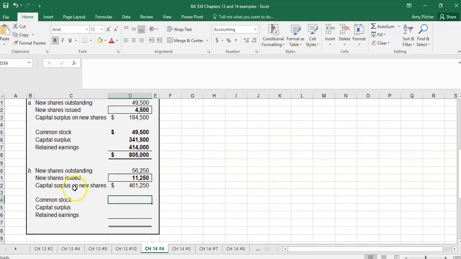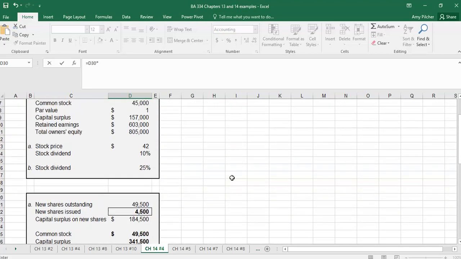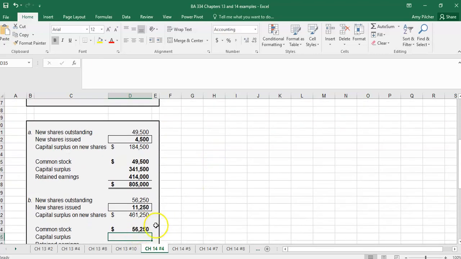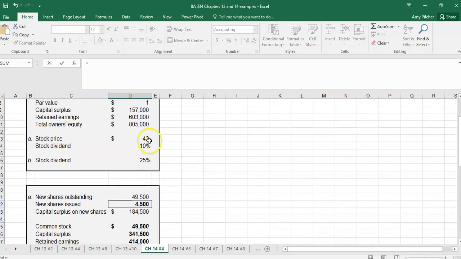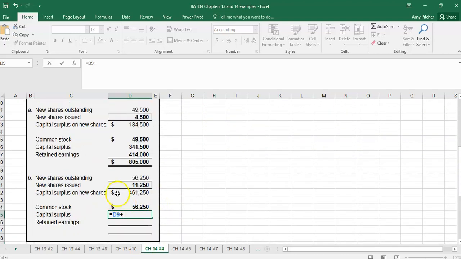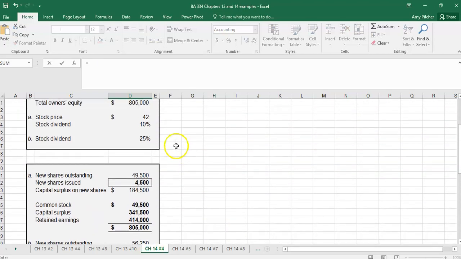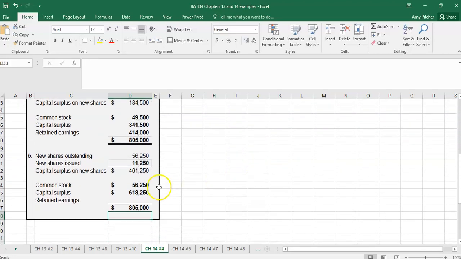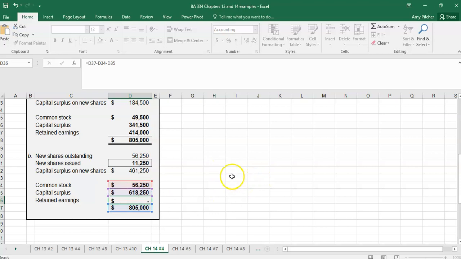And now we have the same setup. So we have common stock. What is in our common stock on our balance sheet is the number of shares outstanding times par. In our capital surplus, we have the previous capital surplus plus the additions to capital surplus on the new shares. And we know that the value of our equity does not change, so our retained earnings is going to decrease. So the total equity minus common stock minus our surplus equals what is remaining in our retained earnings.